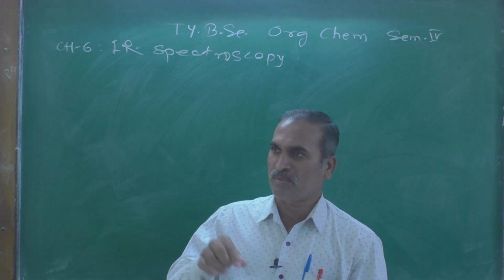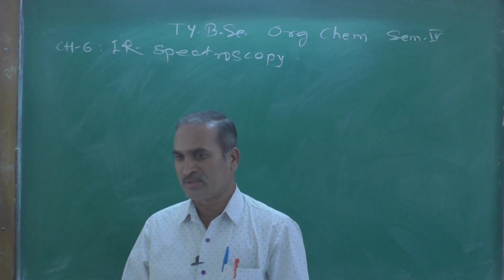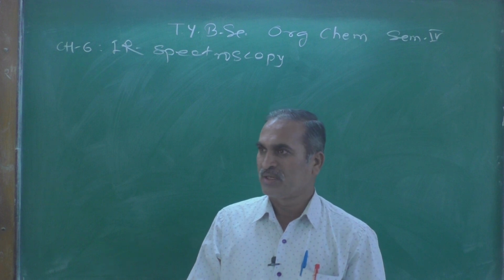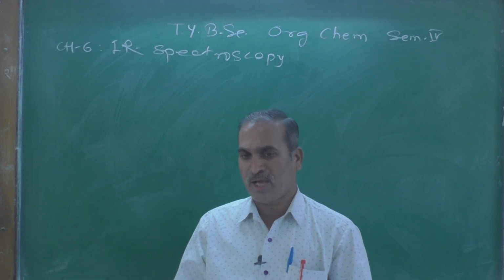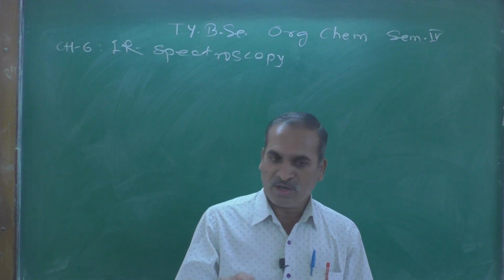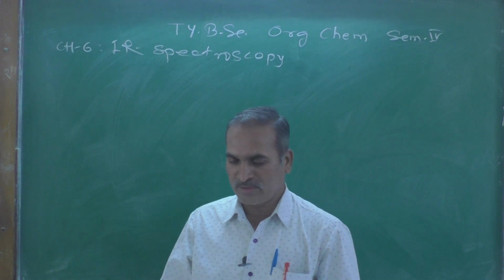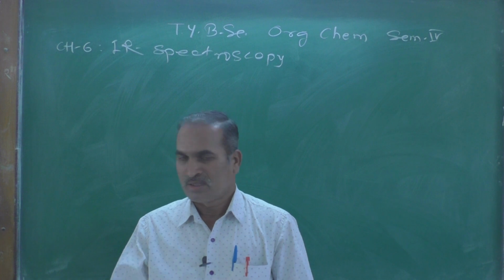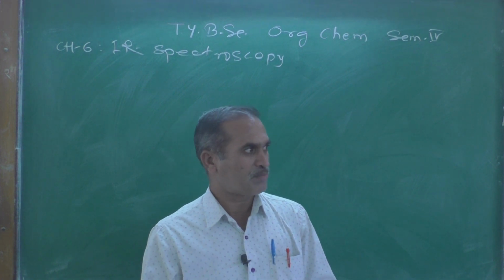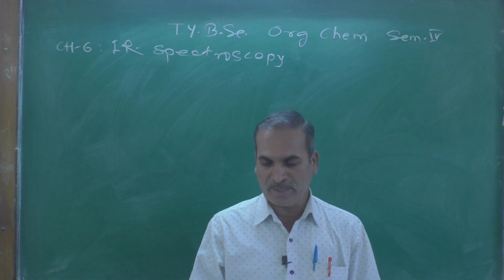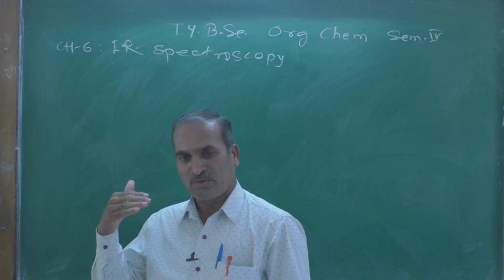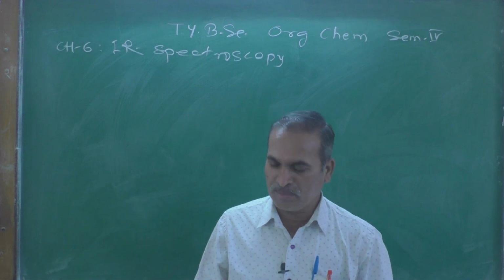If there is a carbon-carbon double bond, the frequency is found to be 1115 per centimeter, and for a carbon-carbon triple bond, the IR stretching frequency is found to be 2200 per centimeter.